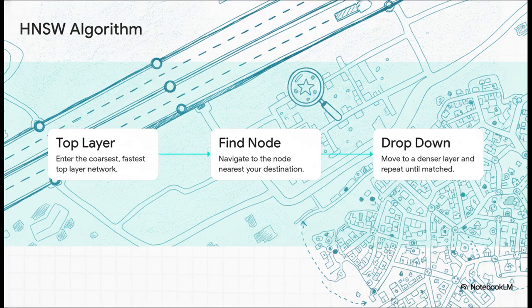Honestly, think of it exactly like navigating a map on a road trip. Step 1. You start on the top layer, which acts like a fast, sparse interstate highway. Step 2, you navigate down that highway to the exit node nearest your destination. And step 3, you drop down to a denser, more local layer and just repeat the process. You move from the highway to the city streets to the local neighborhood roads, constantly zooming in until the closest